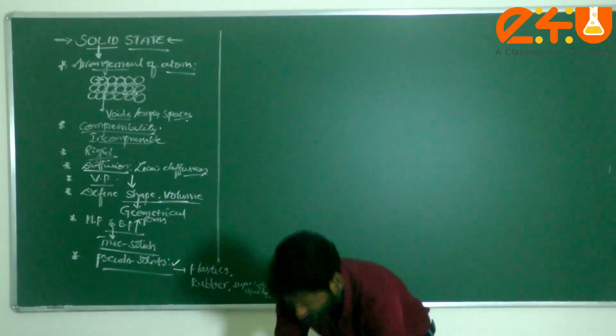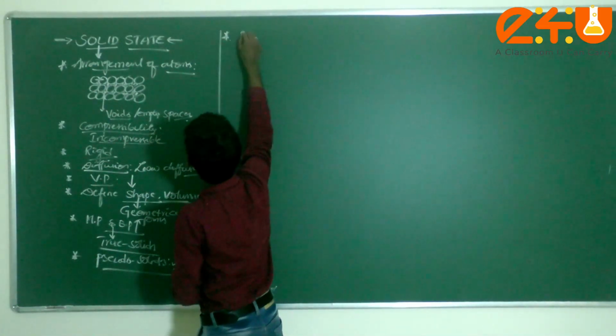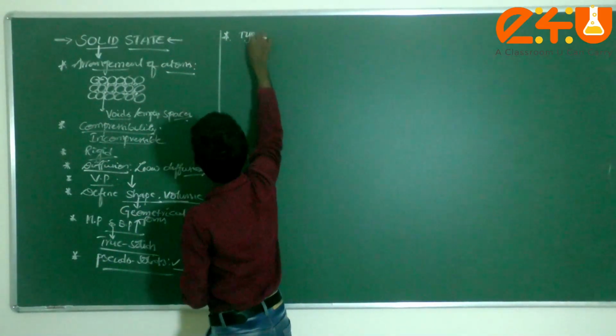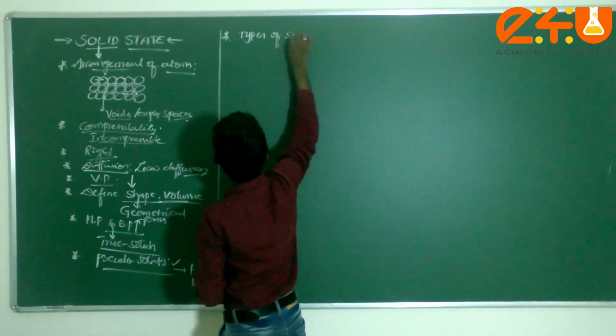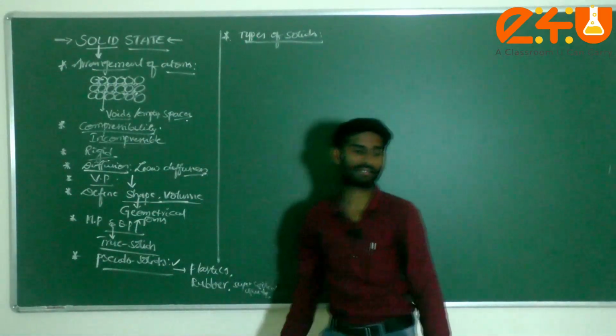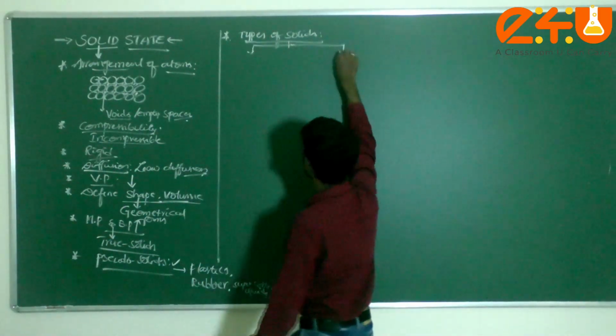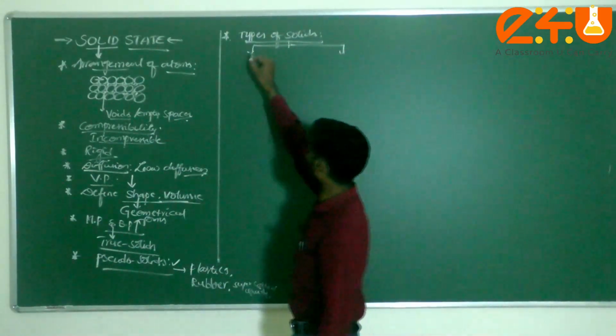First of all, with respect to these solids, generally we have two types of solids. Generally, how many types, dear students? Two types. Now crystalline solid.